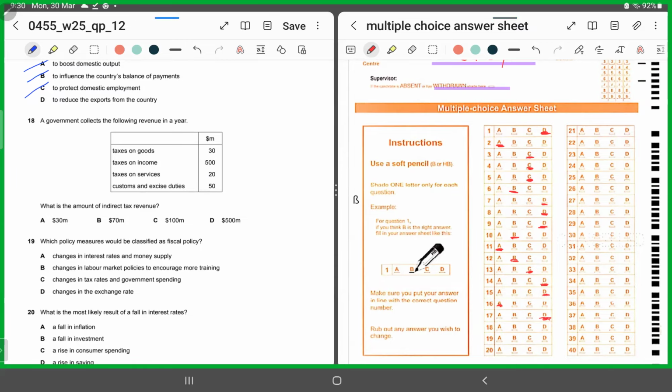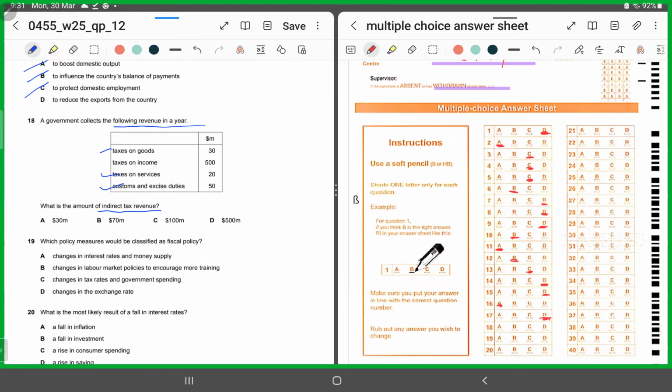It gives us a table. It talks about how much revenue the government is collecting in a year. So it displays taxes on goods, taxes on income, taxes on services, and customs and excise duties. What is the question asking? How much is the government earning by way of indirect tax revenue? Indirect tax revenue is what? When people spend, right? By way of goods and services. So taxes on goods, taxes on services, and customs and excise duties.